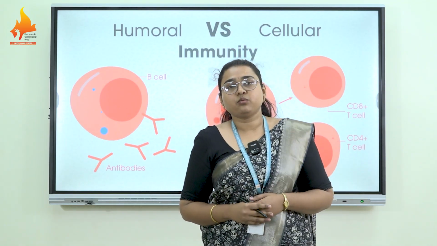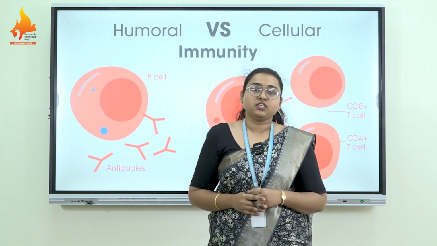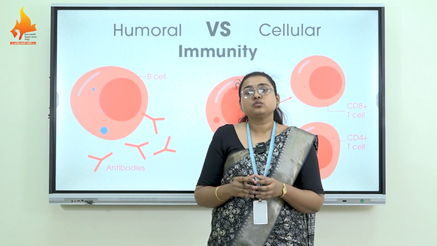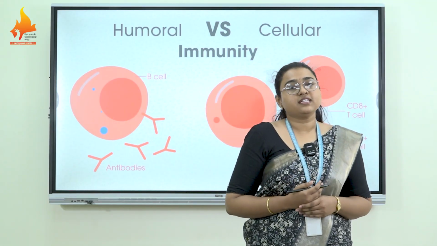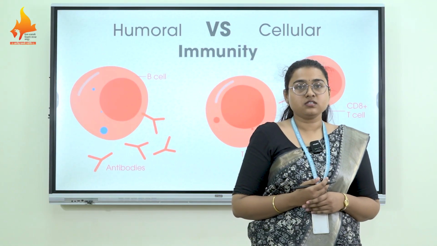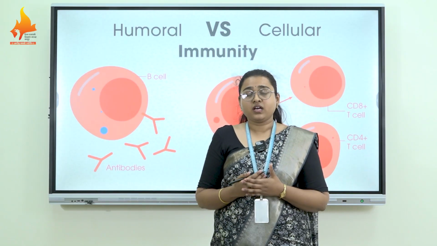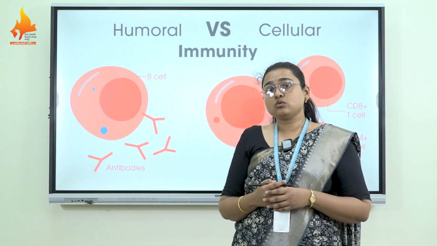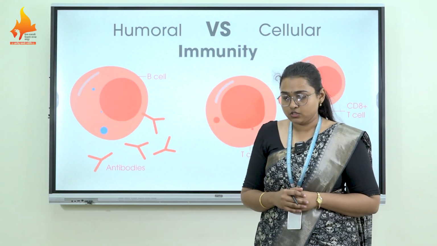First of all, what are antibodies? Antibodies are the Y-shaped proteins present in our immune system. These Y-shaped proteins are produced through the immune response, upon encounter with the antigen. What are antigens? Antigens are foreign particles to the host body against which the body generates the immune response. The antibody production takes place through the humoral immune response.